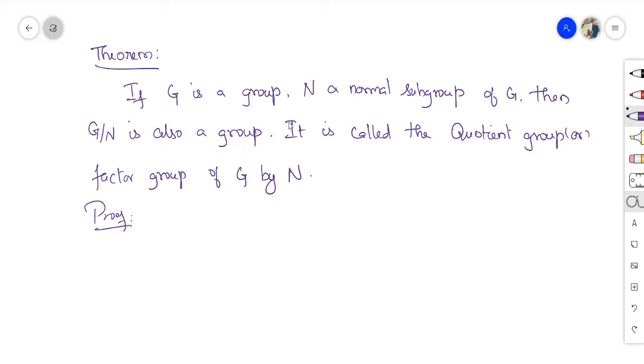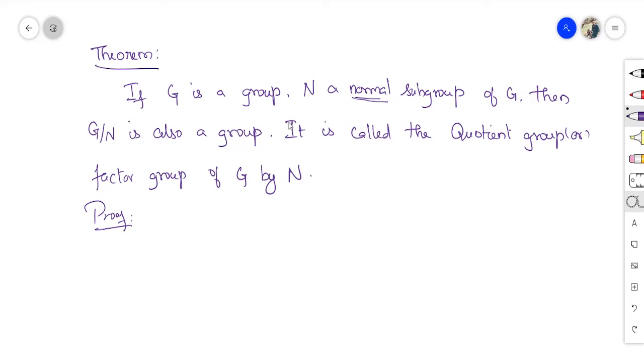An important thing is N should be normal. If N is not normal, then G over N will not be a group. So G is a group, and N should be a normal subgroup of G. Then only G over N will be a group. If N is normal, then every right coset is also a left coset.